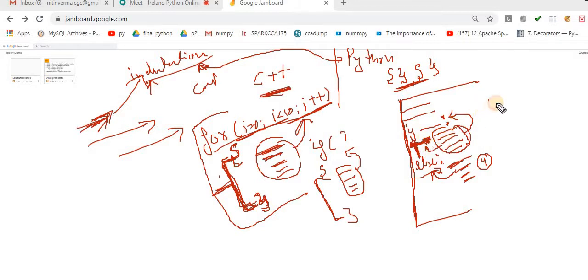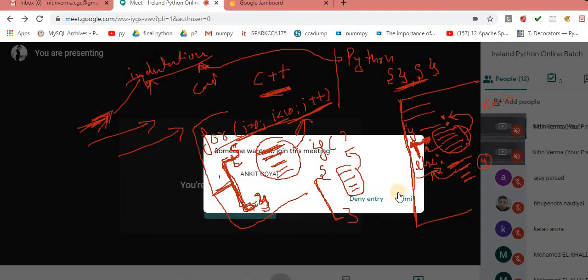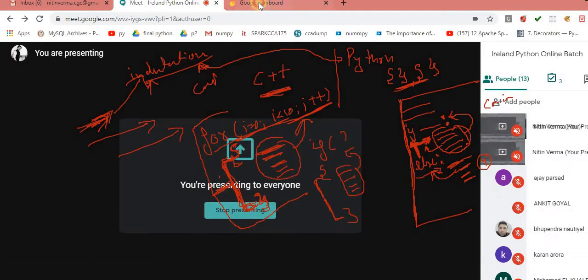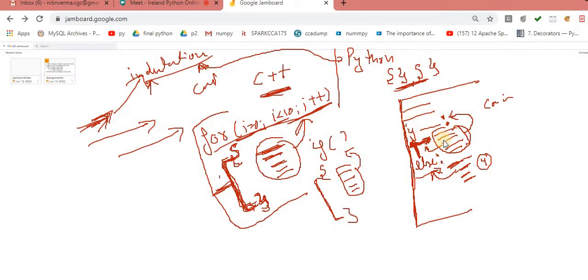So this concept is called indentation. You should take care of the concept of indentation, because without it, it's very difficult to proceed further in Python programming. So this is the indentation concept.